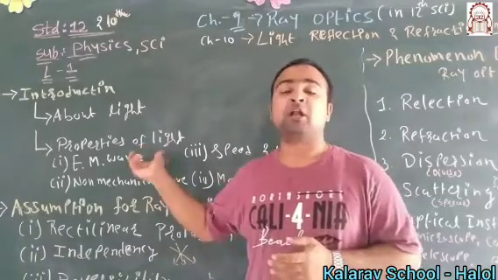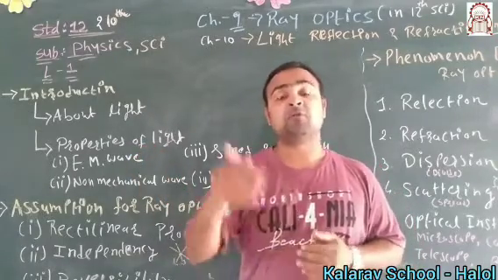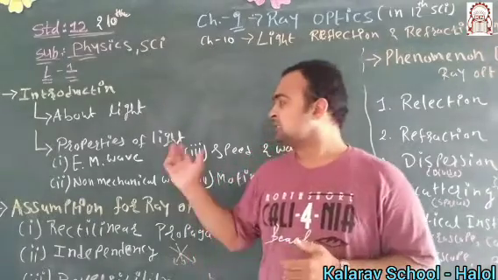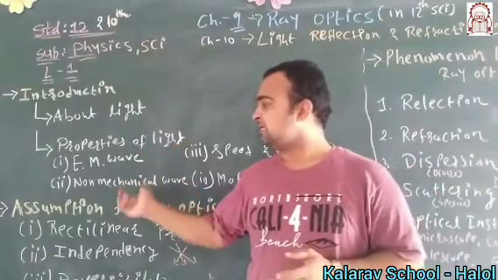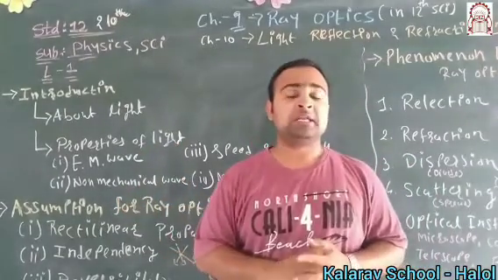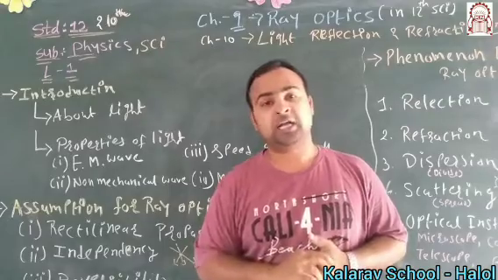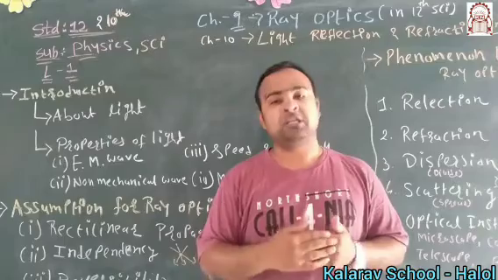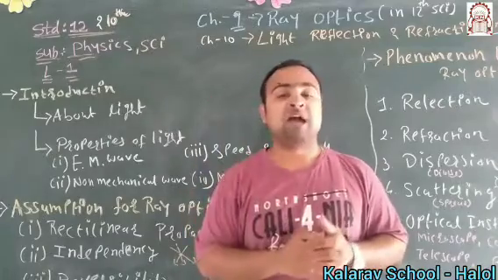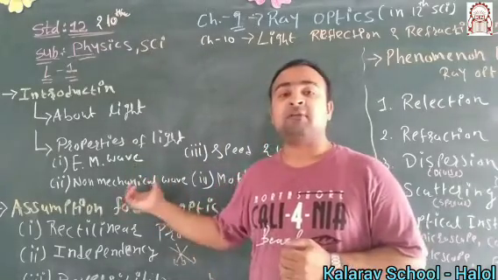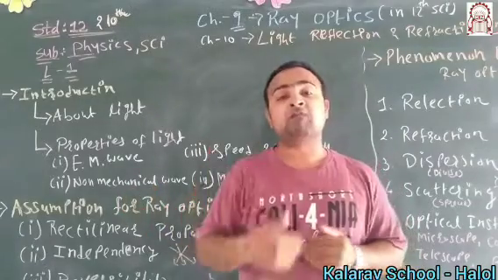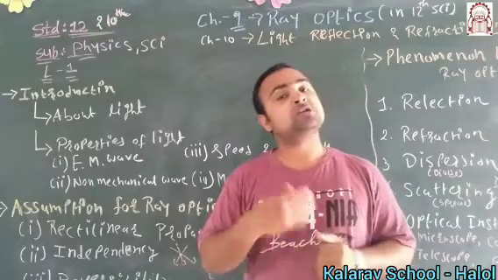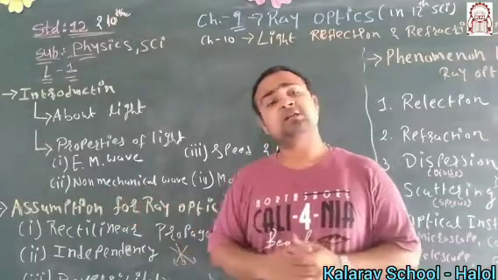For more about the electromagnetic wave concept, you will learn in the 12th standard, 8th chapter, Electromagnetic Waves. The second property of light is that it is a non-mechanical wave. Now what are mechanical and non-mechanical waves? A wave which requires a medium for its propagation, propagation meaning to travel, is considered a mechanical wave, and if it does not require a medium, then it is a non-mechanical wave.